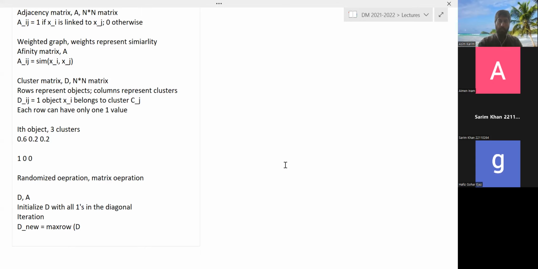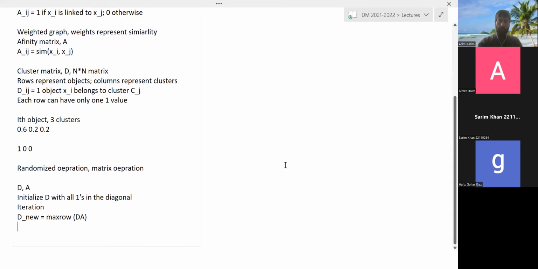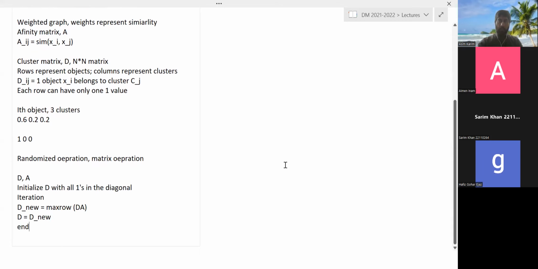D is a matrix, A is a matrix. Let me just make it consistent. So D is equal to D new. Okay, so this is the standard loop.